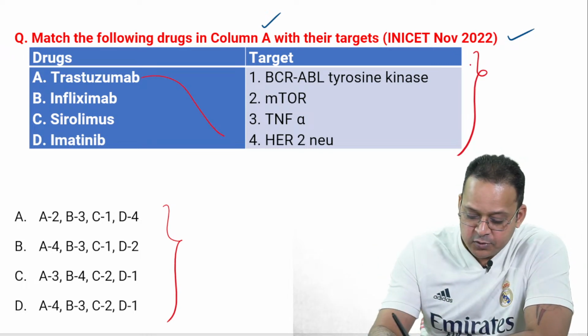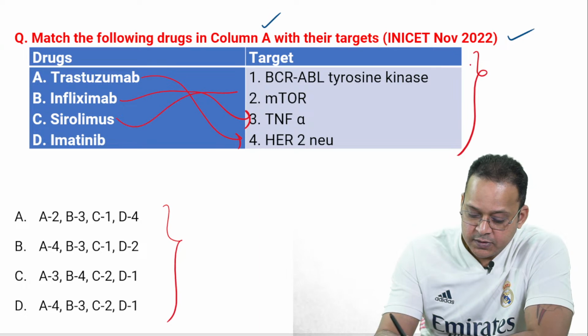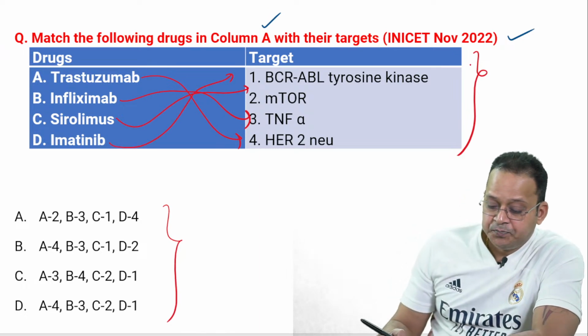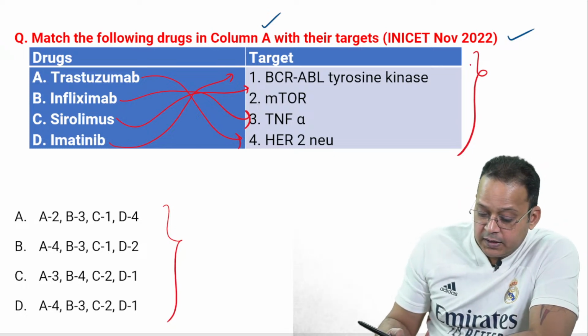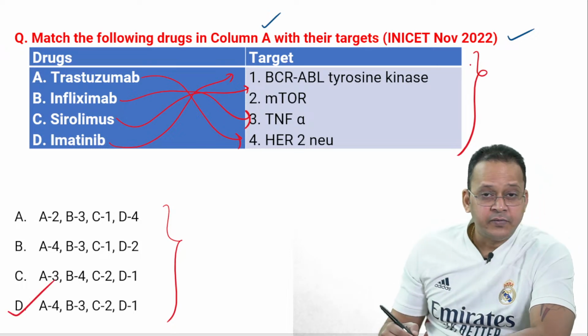So all of you know trastuzumab, HER2; infliximab, TNF alpha; sirolimus, mTOR; imatinib, BCR-ABL tyrosine kinase. Excellent, guys. So all of you have given the right answer.